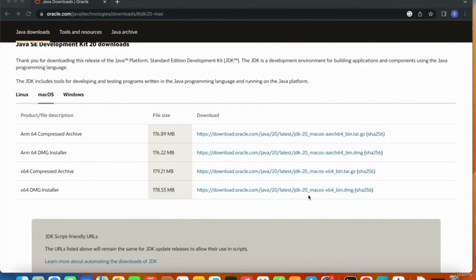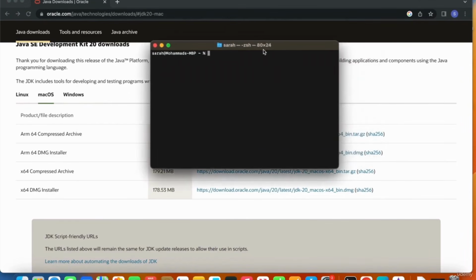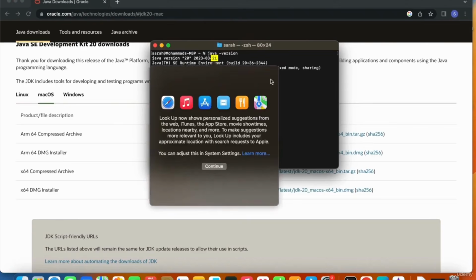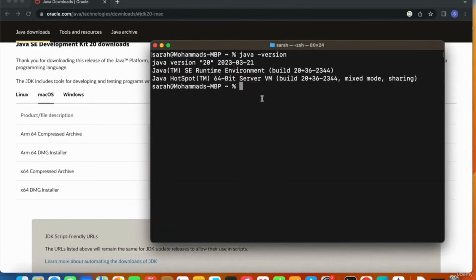And let's check now the version of Java. So this is my terminal here. I can just say java -version, and as you see, let's go and increase the size of the terminal font and the terminal. So here, as you see, Java version 20 got installed.